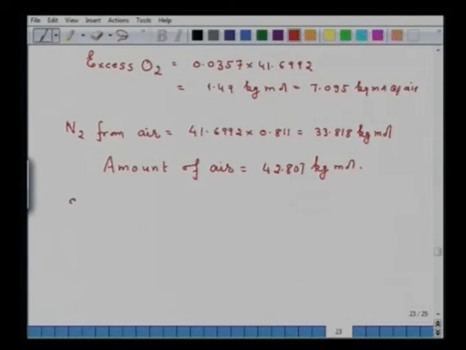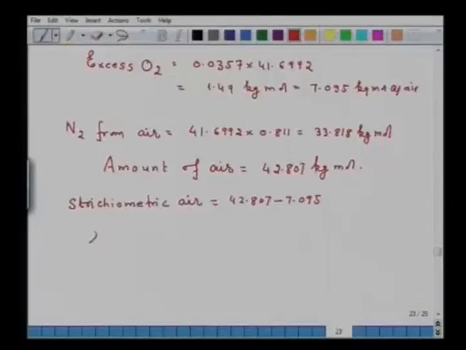Now what will be the stoichiometric amount of air? Can anybody tell me? The stoichiometric amount of air is actual air minus excess air. So that will be 42.807 minus 7.095, that is the stoichiometric amount of air.